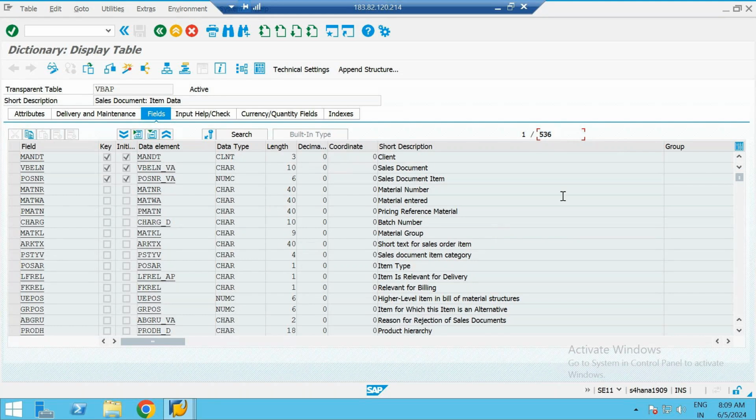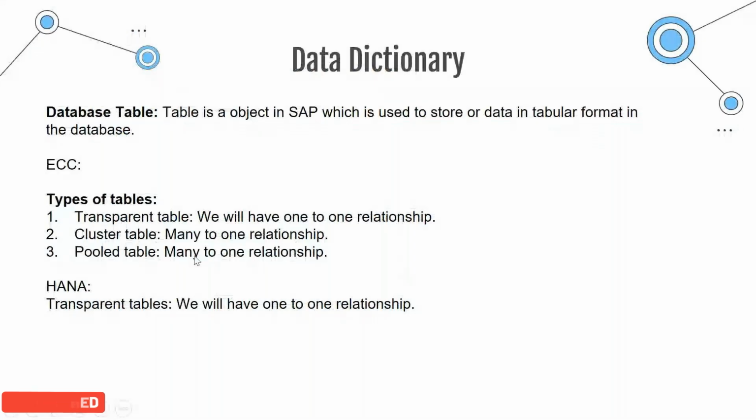It will be different. Because of that difference, it used to create discrepancies and inconsistencies in the system when you are extracting data from these cluster and pooled tables. That is the reason SAP thought of replacing the cluster and pooled tables with transparent tables only.